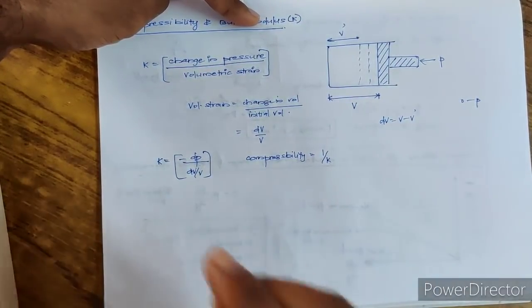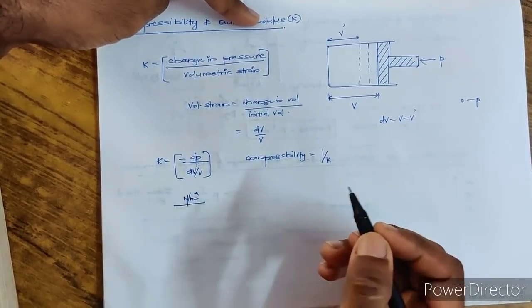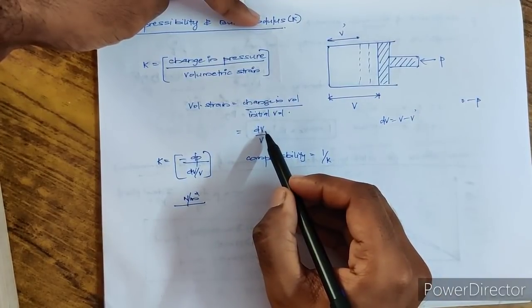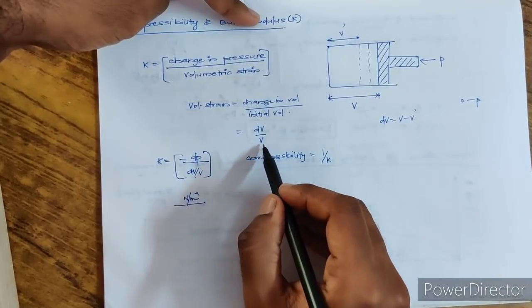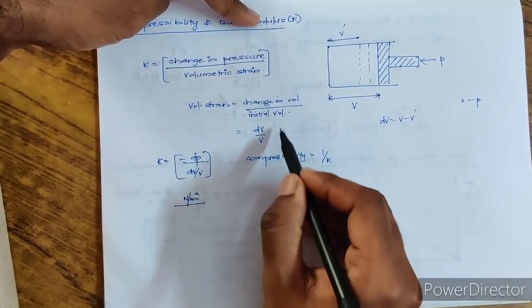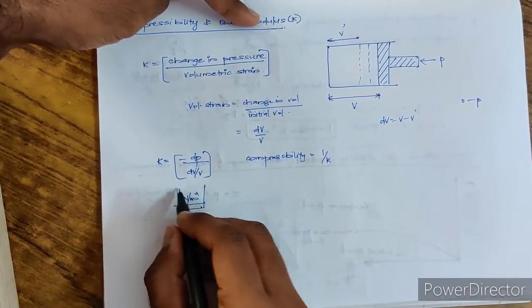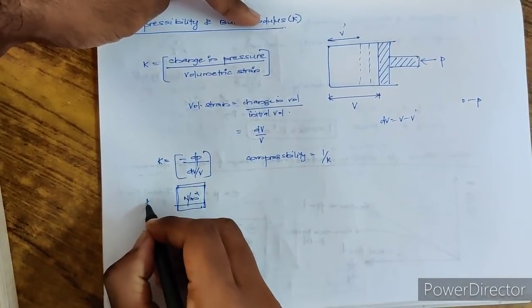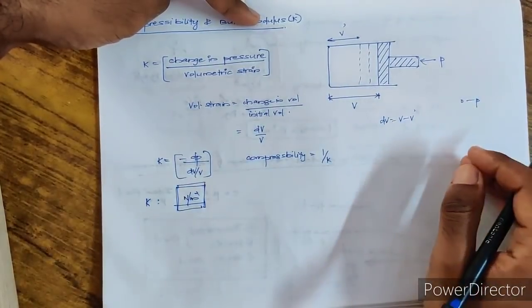So that is Newton per meter square divided by volumetric strain. The unit of change in volume is meter cube divided by another meter cube, so both get cancelled. There is no unit for strain. So the unit for bulk modulus is Newton per meter square itself. The SI unit is Newton per meter square.